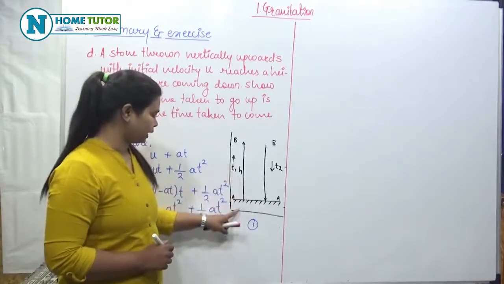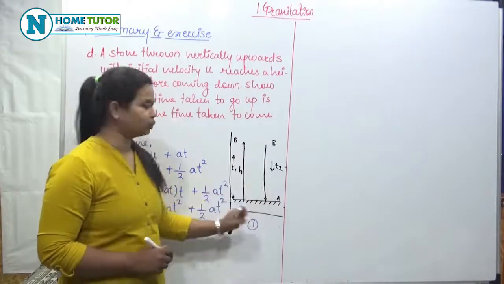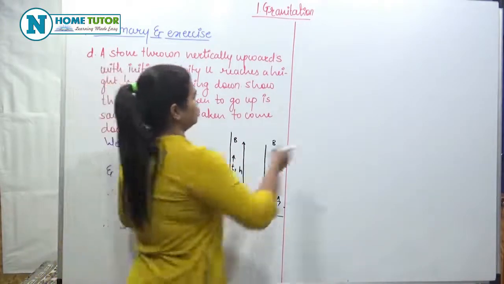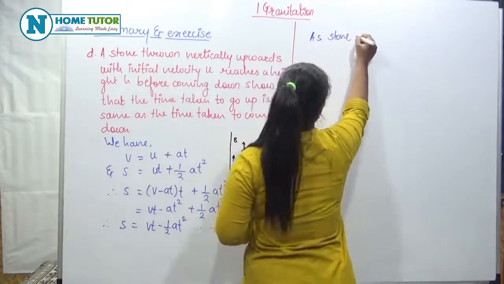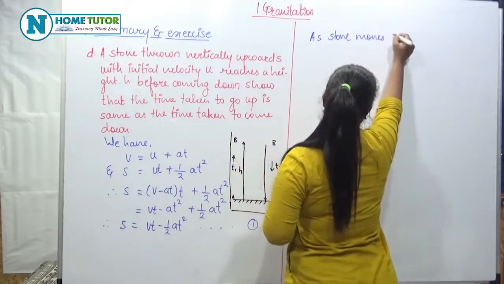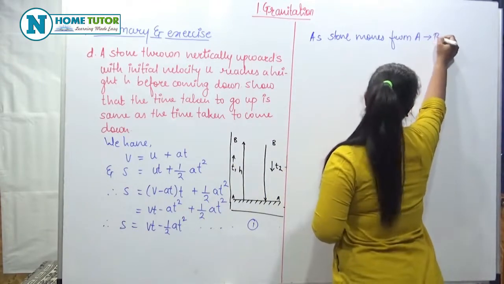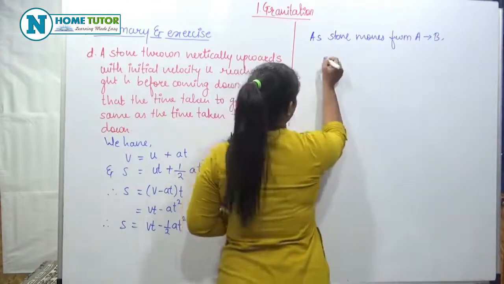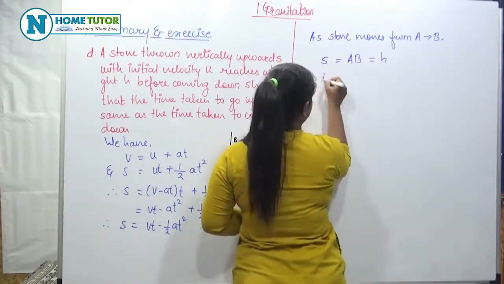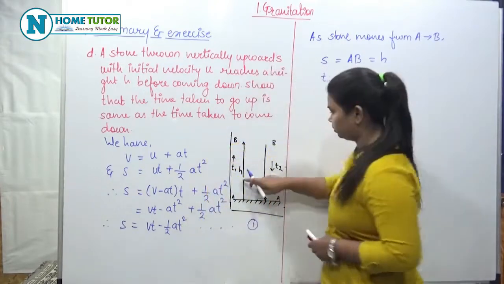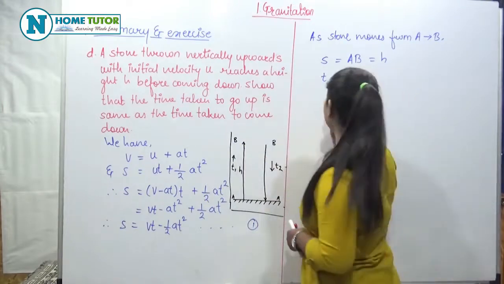Now I've drawn a diagram here, where a stone moves from A to B and from B to A in the downward direction. As the stone moves from A to B, s is equal to AB, that is the height. t is equal to t1, the time taken by the stone to reach from A to B is t1.